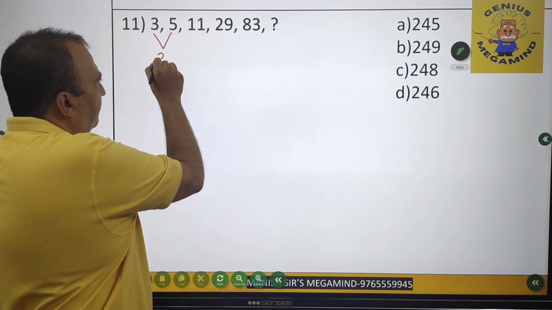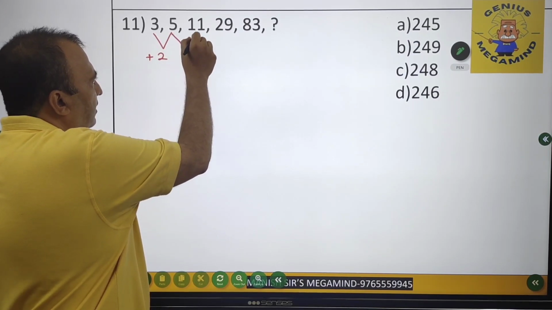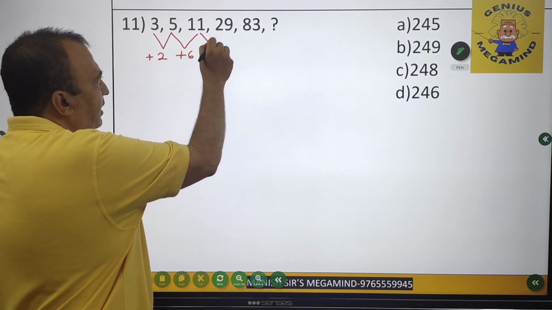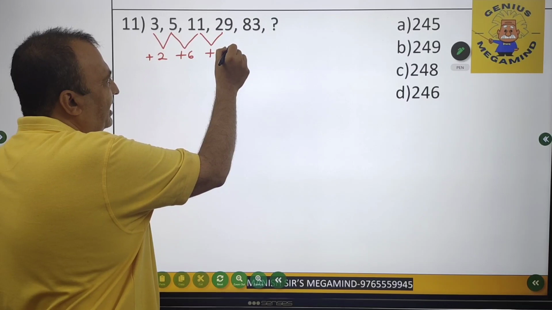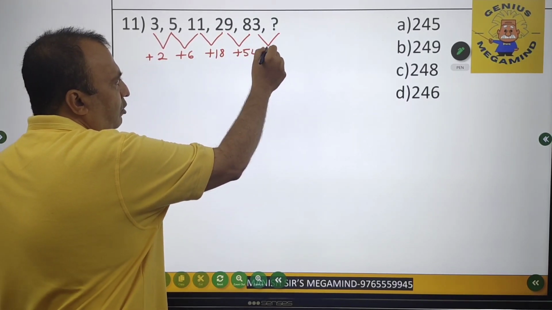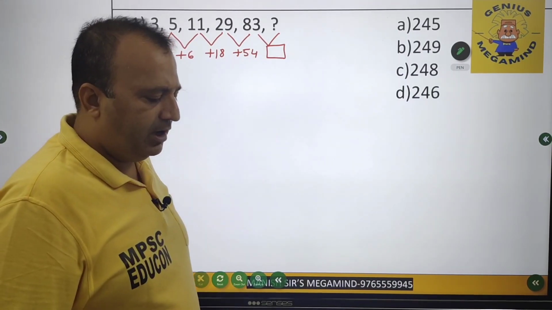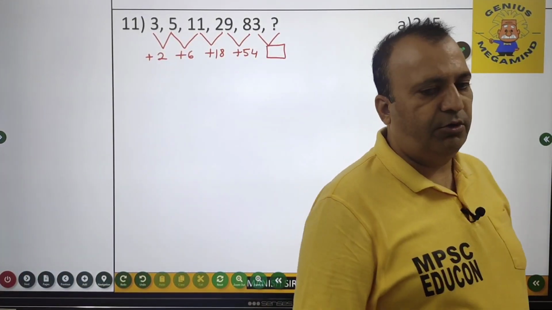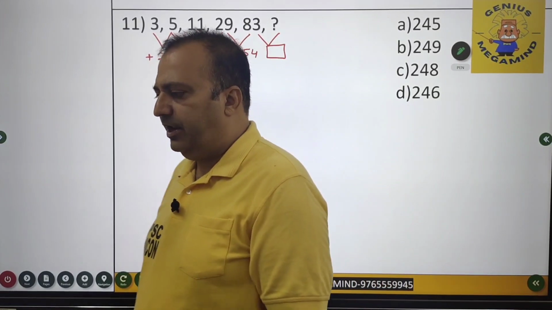Initially, I'll find out the difference, that is what? Plus 2. Then the difference, my friends, is plus 6. Then the difference is plus 18, then plus 54, and then I don't know the difference over here, which will come at the place of the question mark and 83.